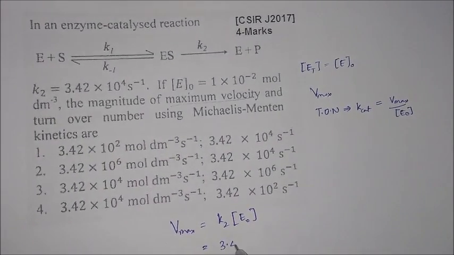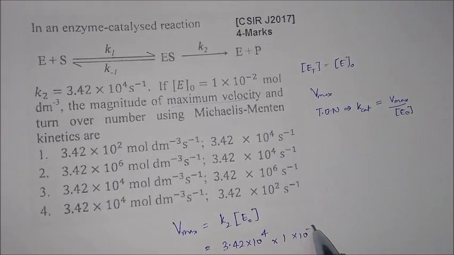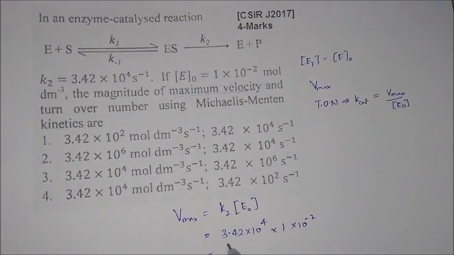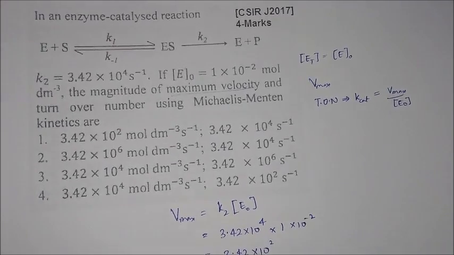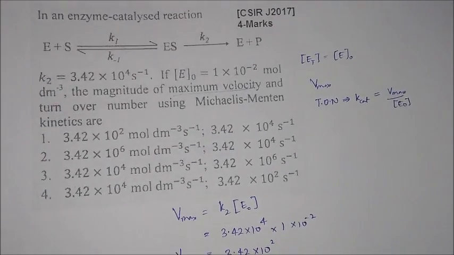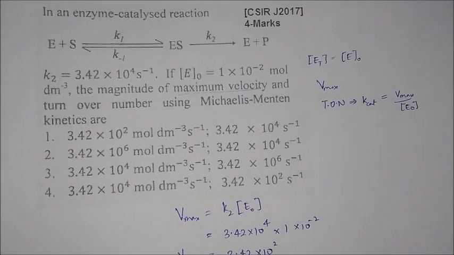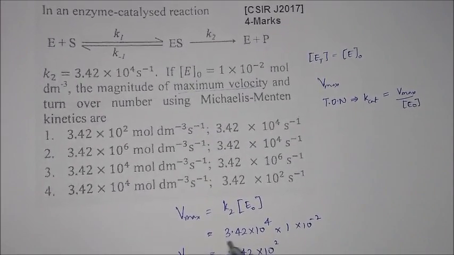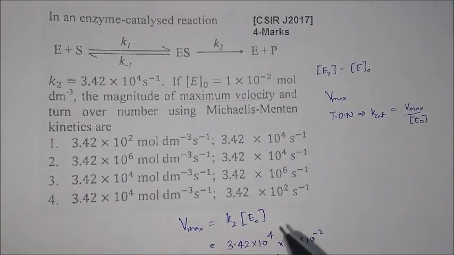So it will be 3.42 into 10 to the power 4, into 1 into 10 to the power minus 2. That will give you 3.42 into 10 to the power 2. So this is the value of V max. Now this value, 10 to the power 2, is given only in option number 1. Now let's check the other thing.